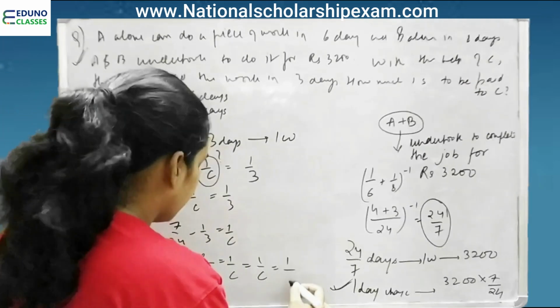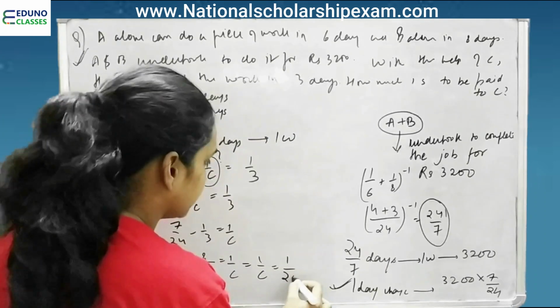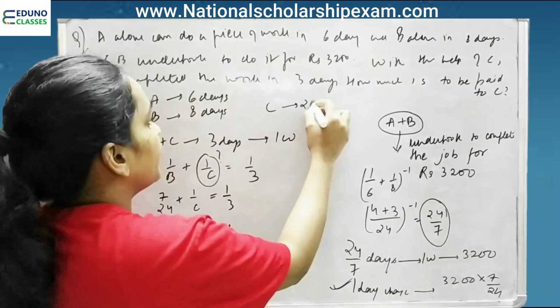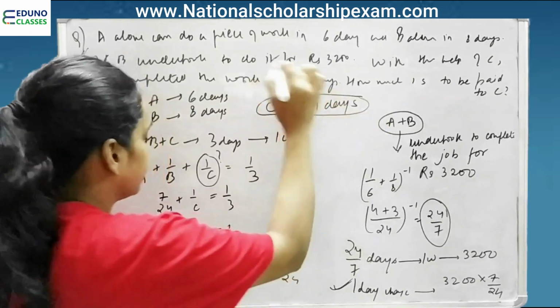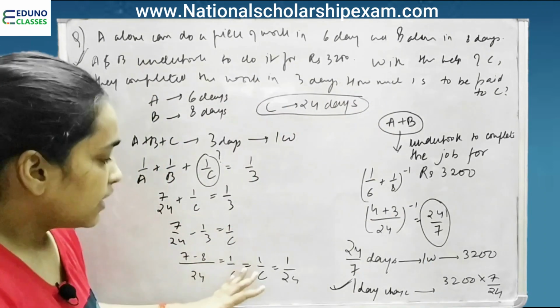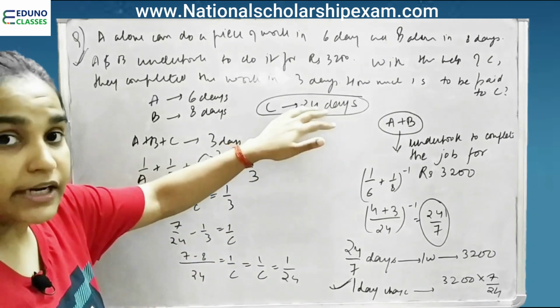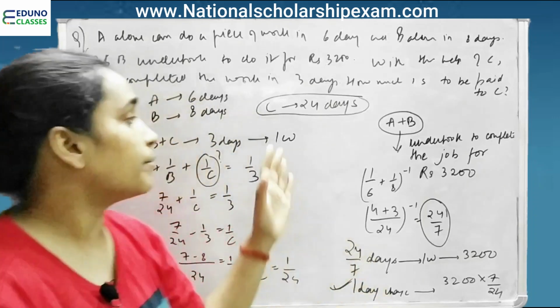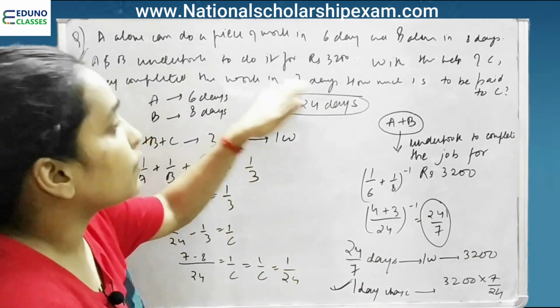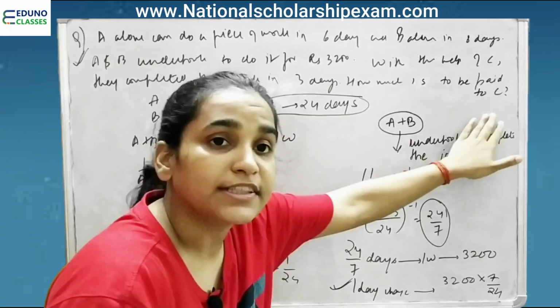It gives 1 by 24. So C alone is taking 24 days, right? If the question is how much time will C alone take to complete the job, you will find it this way. But the question says how much is to be paid to C.